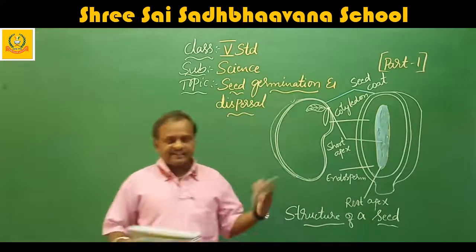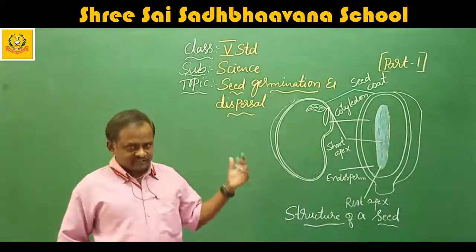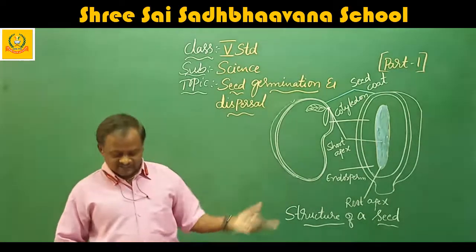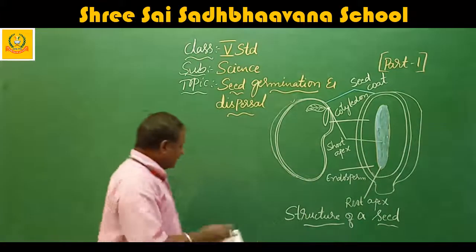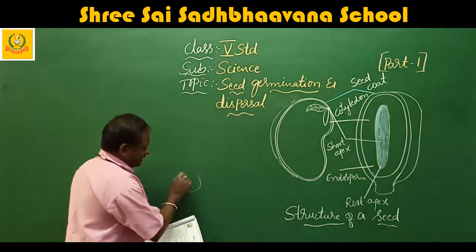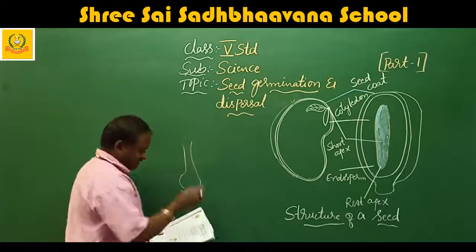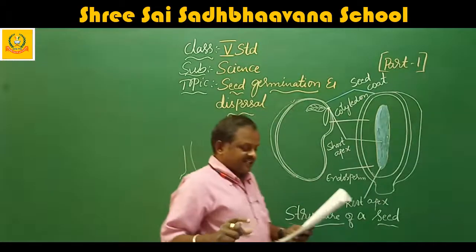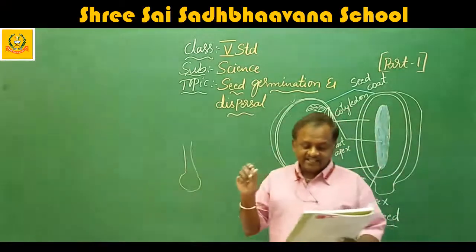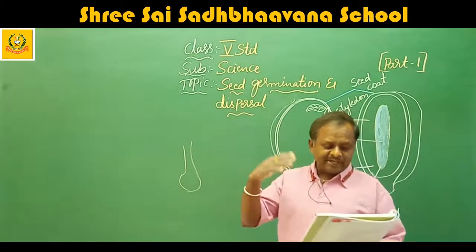After the fertilization, which we discussed in the last chapter, the ovary of a flower develops, and the fertilized egg cell divides many times.